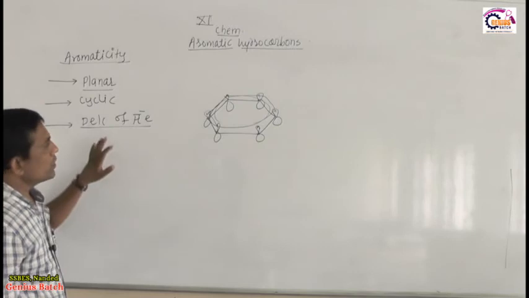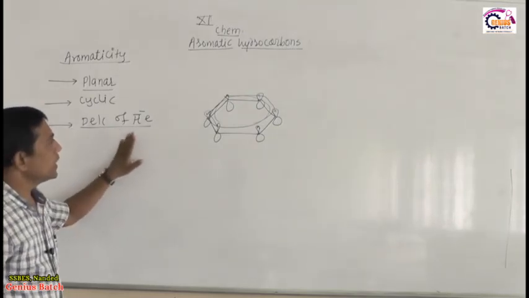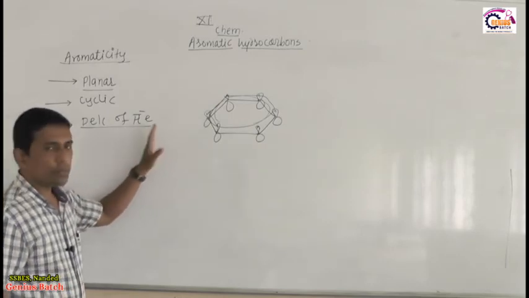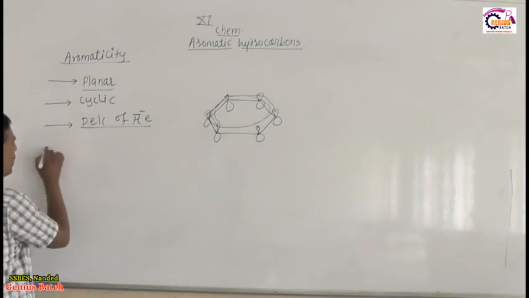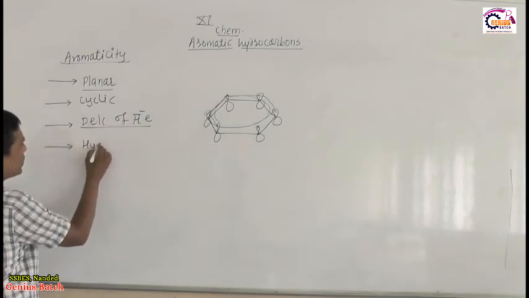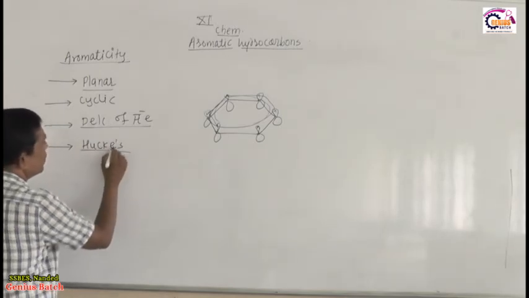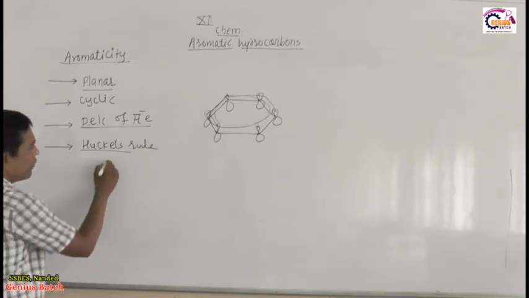So that condition must be here. Delocalization of electron must be there. Pi electron as well as delocalization of lone pair along with pi electron, that is compulsory. Then the fourth one, it must obey Huckel's rule. So what is Huckel's rule?